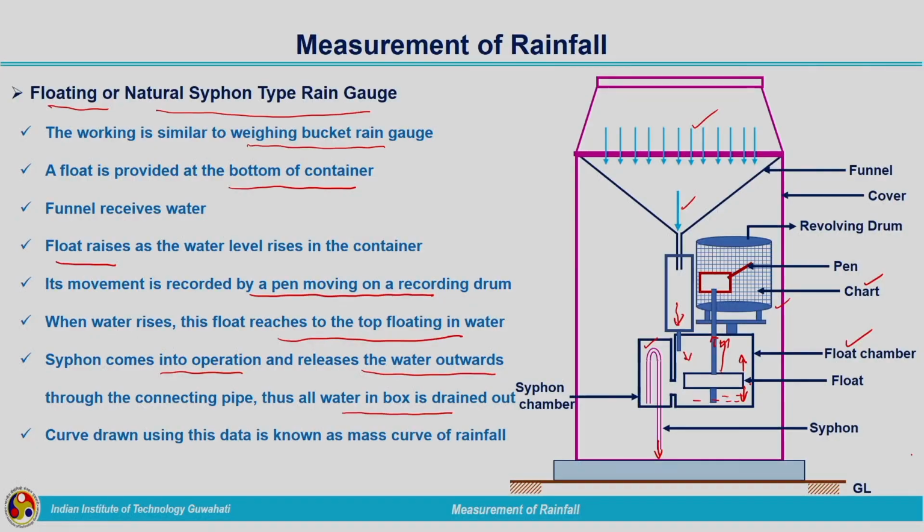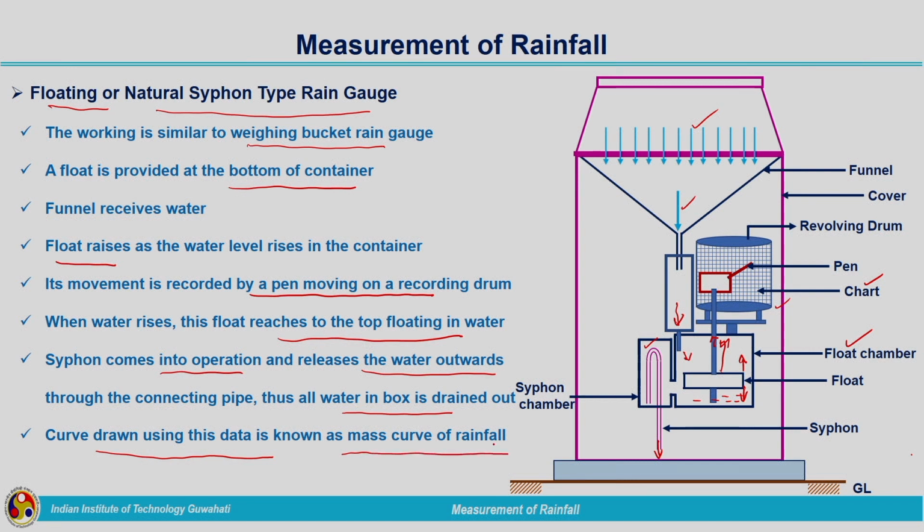Then according to the movement of this float, float coming up, coming down, this movement will be marked on the chart by means of the pen. So finally we can make use of these recorded readings for getting the details about the precipitation. A curve is drawn using the data which we are getting. That curve is known as the mass curve of rainfall.